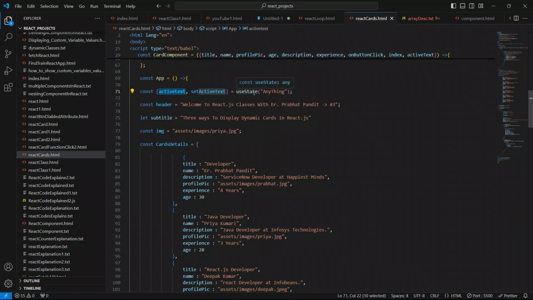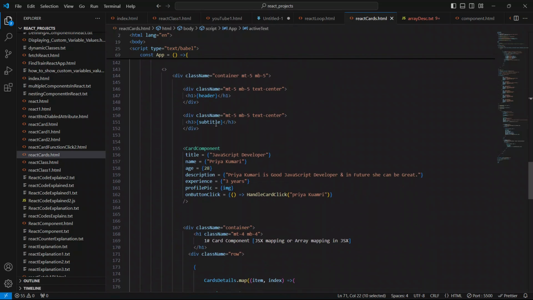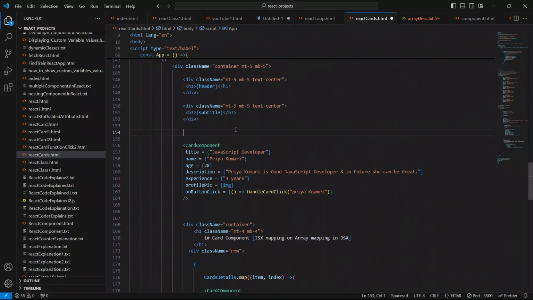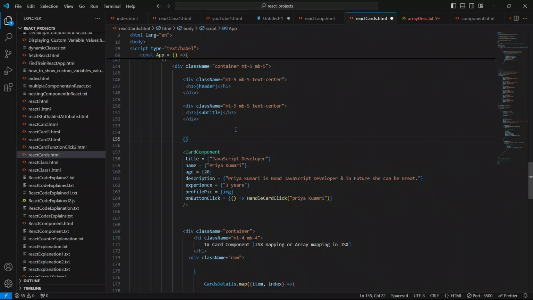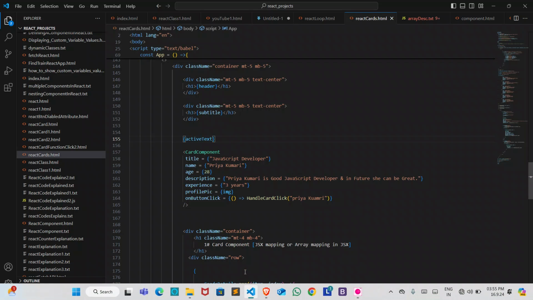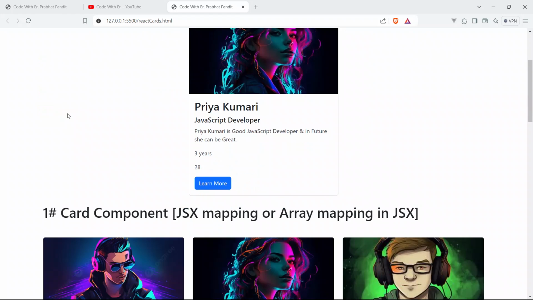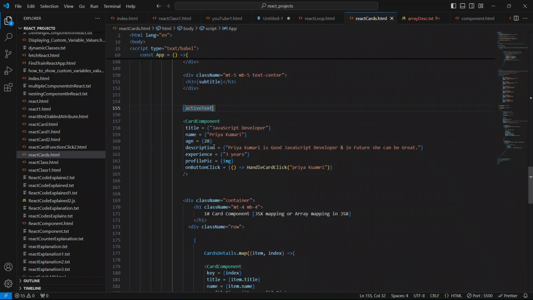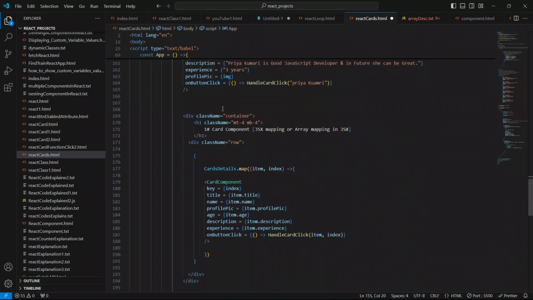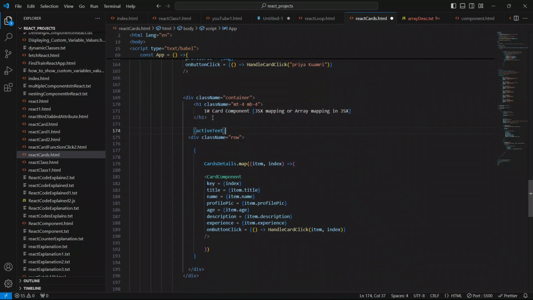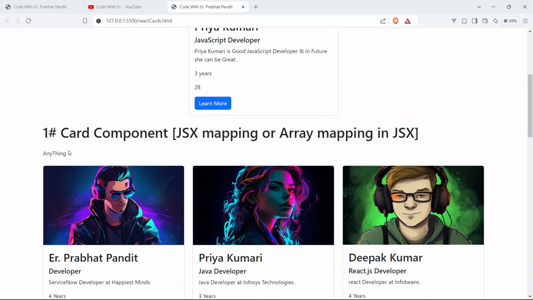Okay, so just to show this activeText value, what we have to do is copy this variable name from here, come up here, put open and closing braces, and paste it. Save your code and go to the browser, and now you can see literally "anything" is displaying here. We have to display it below this, so copy this, cut it out from here, and display it here.